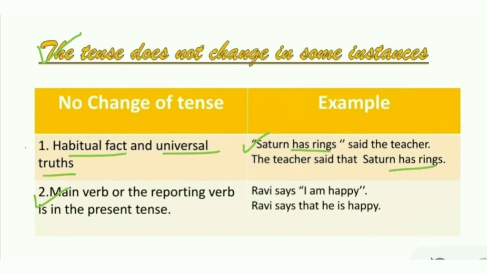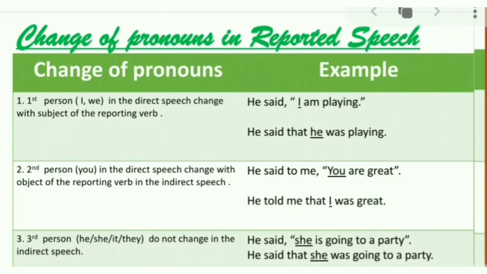Number 2, if the main verb or the reporting verb is in the present tense or future tense, in this case, the tense of the reported speech will not change. As for example, Ravi says, "I am happy." Ravi says that he is happy. No change in tenses. Okay? Now the change of pronouns in reported speech.